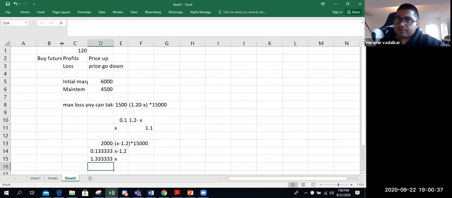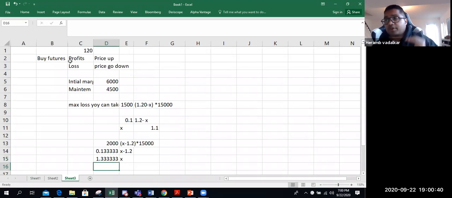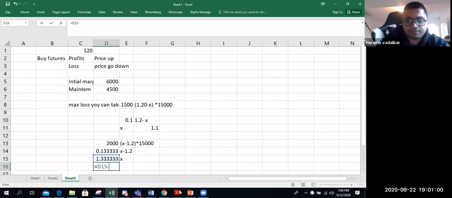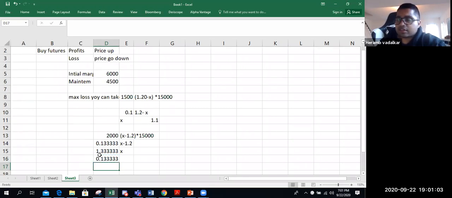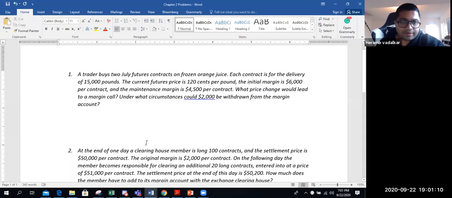So understanding what happens when you buy futures: profits when price goes up, loss when price goes down. They are saying what price should it change to so that you can make $2,000 profit, and what price it should change to so that the maximum loss you suffer is 1,500. So price should change by 10 cents in downward direction to suffer a loss, or price should change by 13 cents up to make profit of 2,000.